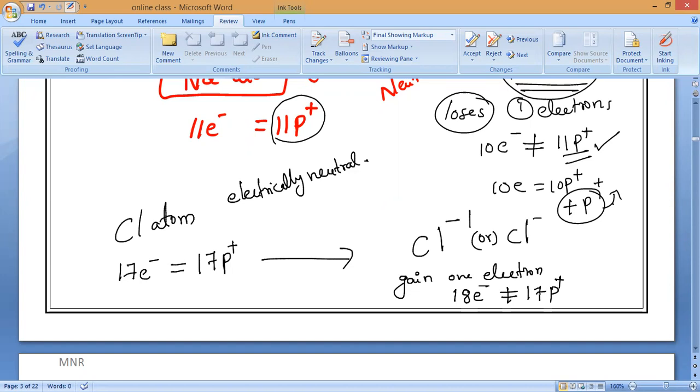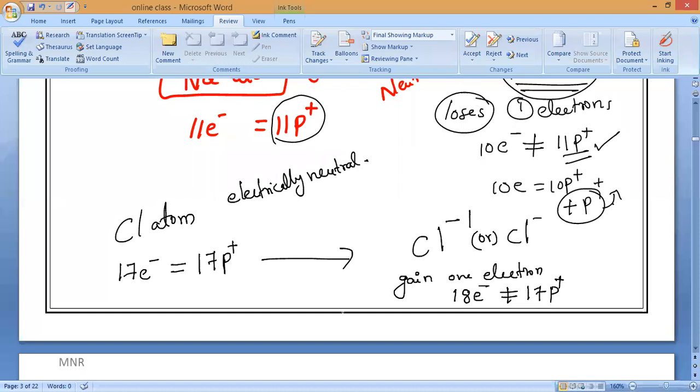An atom of an element is defined by the number of protons only, because the number of neutrons and the number of electrons can vary in an atom, but who always remains constant? Protons. The proton number will never change, ion or atom doesn't matter. Protons are always inside the nucleus, the center of the atom, so they always remain the same. You understand?